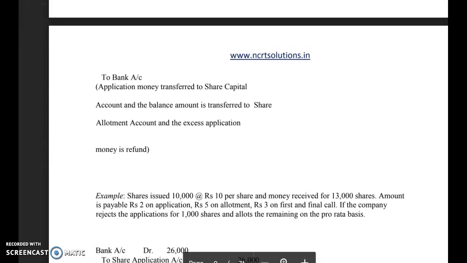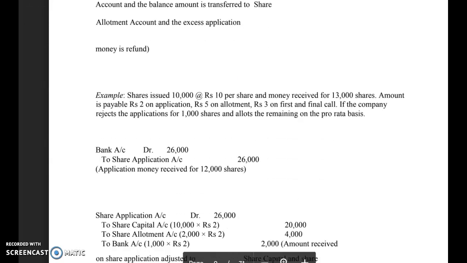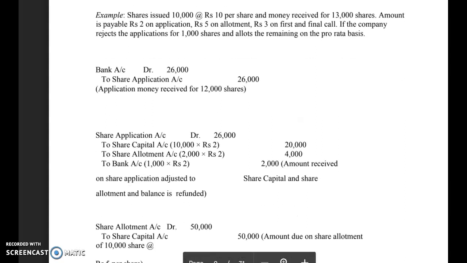Let's understand this with the help of an example. See here, the shares issued by the company are 10,000 at the rate of rupees 10 per share at par, and money received for 13,000 shares, which means that the prospective applicants had applied for 13,000 shares. So this is the case of oversubscription. How much amount is the company receiving with reference to this particular example?